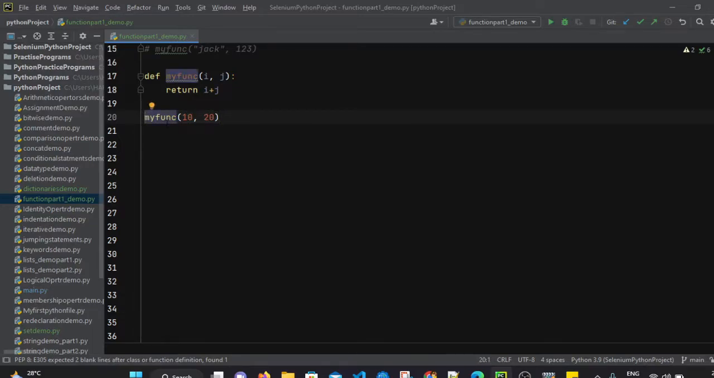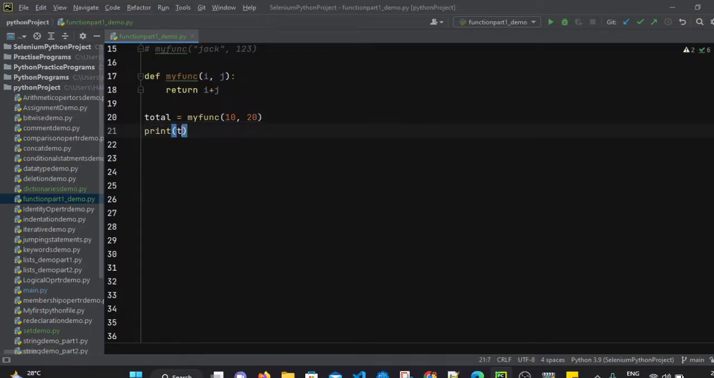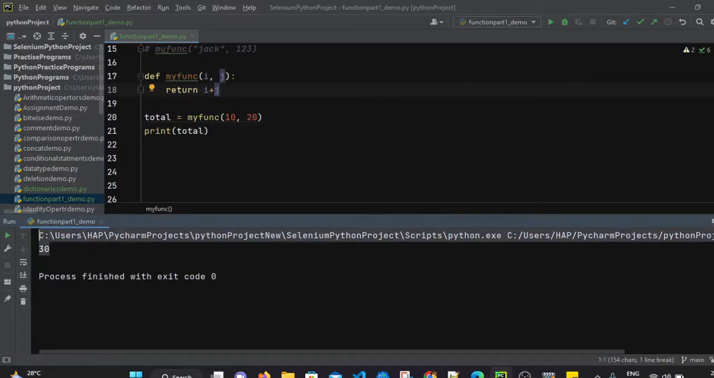That value I will simply store as, let's say, total. So I have defined one variable, total, equal to my function. We are calling this function. So this function will return the value of 30 because it will return i plus j. It will return 10 plus 20, 30, and that value will be stored inside the total variable. And now after that we can simply print total. So let's run this file. When we run it, we can see the 30 output here.